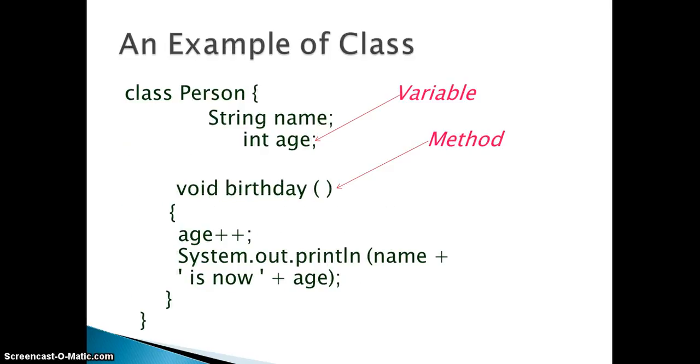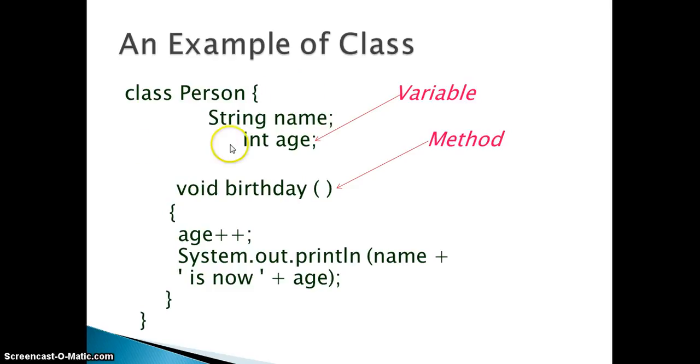So this is the syntax of writing a class. We have the class name, and then we have declared the variables here. While naming the class, you can give a capital letter at the start, and while naming a variable, you can use a small letter. For example, if we are going to declare a variable called first name, you'll write first in small letters and then capital N, small a, m, e. That's the convention for declaring a variable.